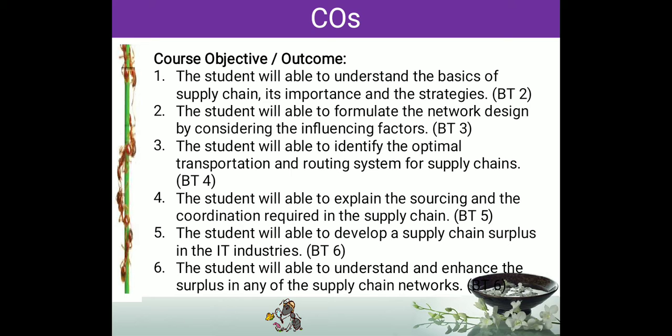And finally, the sixth, which is application oriented: you can understand and enhance the profit in any supply chain network, not only in IT industries, not only in mechanical, not only in EEE, whatever the task given to you, you are able to enhance your supply chain. So that is the sixth course outcome. So we discussed the 6 course outcomes. After completing this subject, you will be able to do all those things.